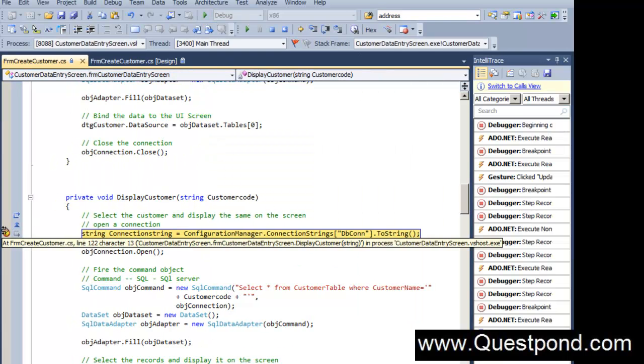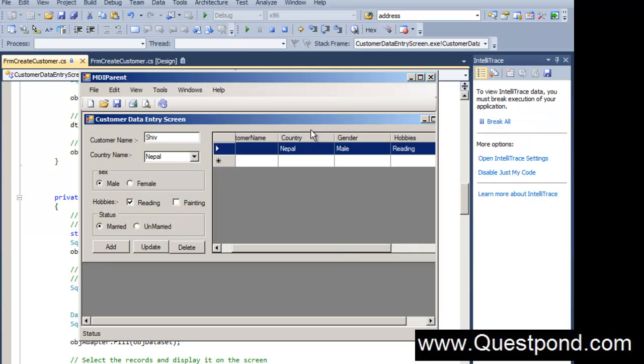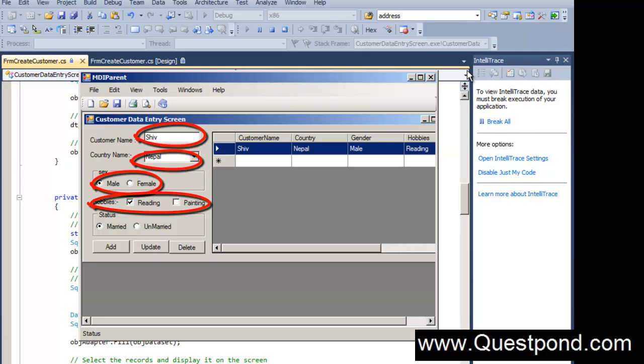Good. Right, now there's one problem here. When I select a record and I do an update, right? So for example, you can see I have selected Shiv here, and once I do the update, I would like to clear these records. I would like to clear the records which are there in the text box, clear the fields of the text box, I'll say. So in other words, everything should get cleared, and it should just be shown on the grid, right? So currently it is not getting cleared. So let's go ahead and write some code. So every time I do an add or update or a delete, once the operation is done, the screen should get cleared out, right?